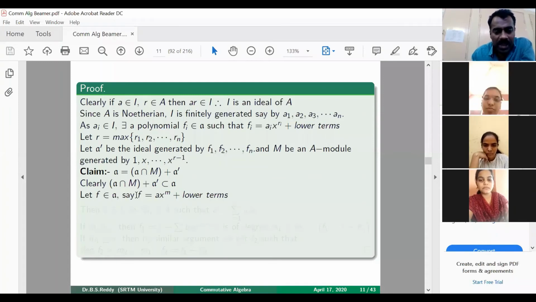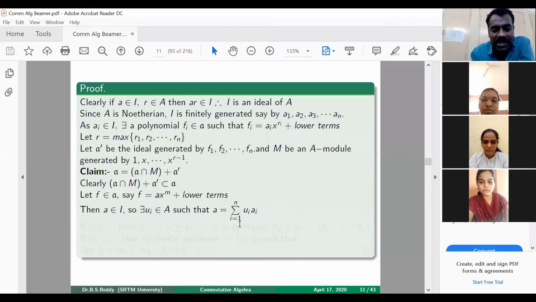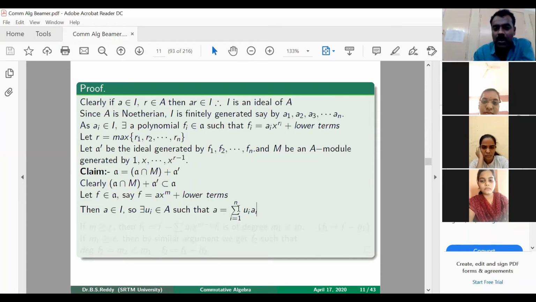Suppose f can be written as a x power m plus remaining lower terms. That means the leading coefficient of f is a. So where will this a be? That will be in the ideal I, because I contains all the leading coefficients of the polynomials which lie in this ideal. Now this a is in I, and we know that I is finitely generated by these elements. So you can write a as summation ui ai, from i equal to 1 to n.